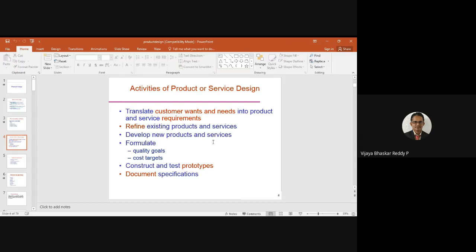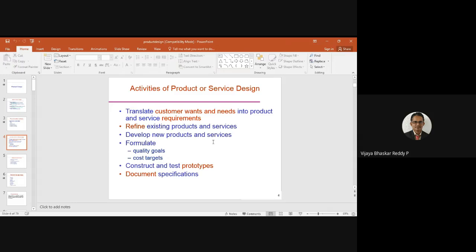Then activities of product or service design. First, translate the customer wants and needs into product and service requirements. Either service or product: banks provide services, insurance also provides services, hospital industries provide services. We need to design the services for the customers, like some corporate hospitals such as Apollo. They design the services for the patients, and how well they design it will always attract the customers.